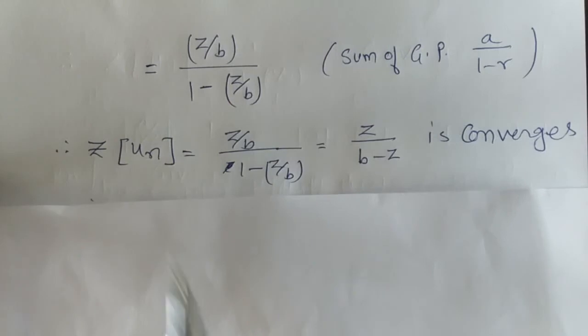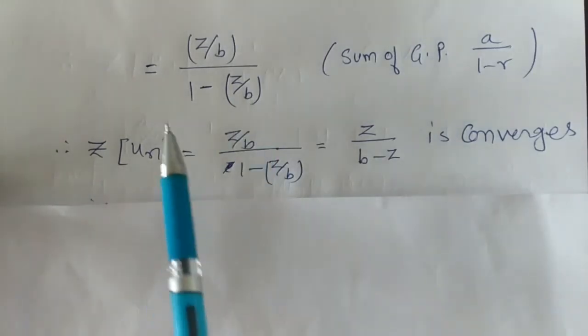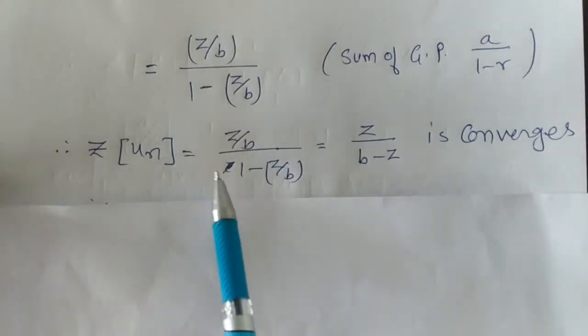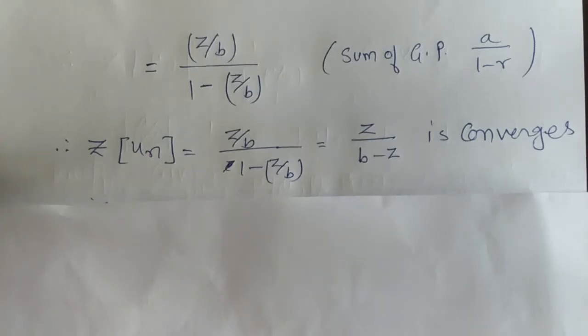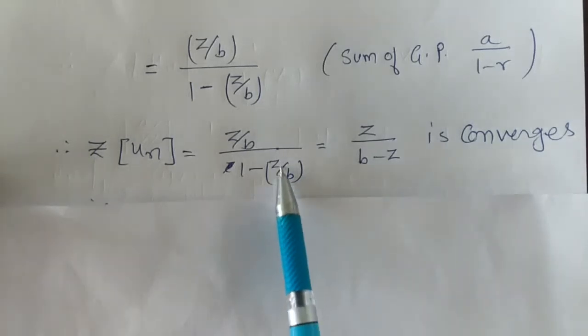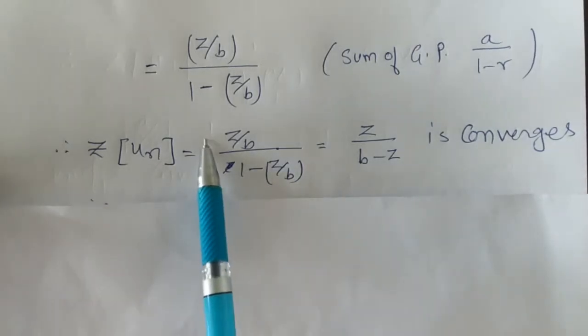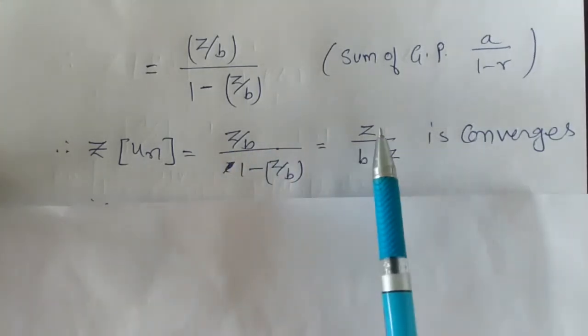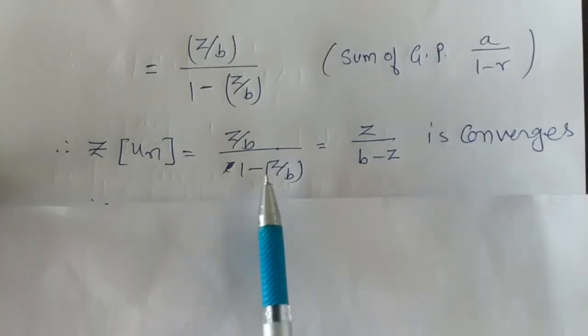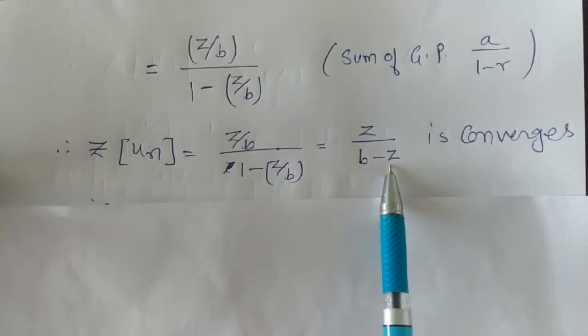The Z transform of the sequence un is z by b upon 1 minus z by b. We simplify, b is the LCM, and then b goes in the numerator, then b and b cancel. So we have z in the numerator upon b minus z.